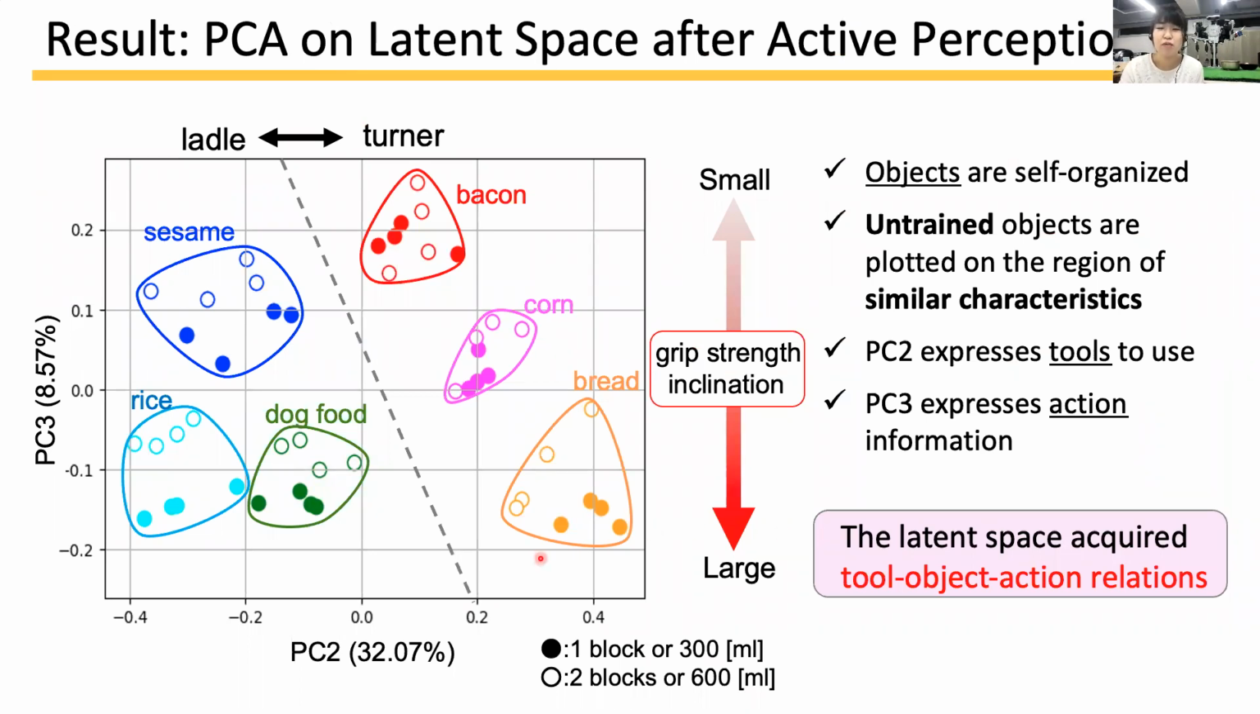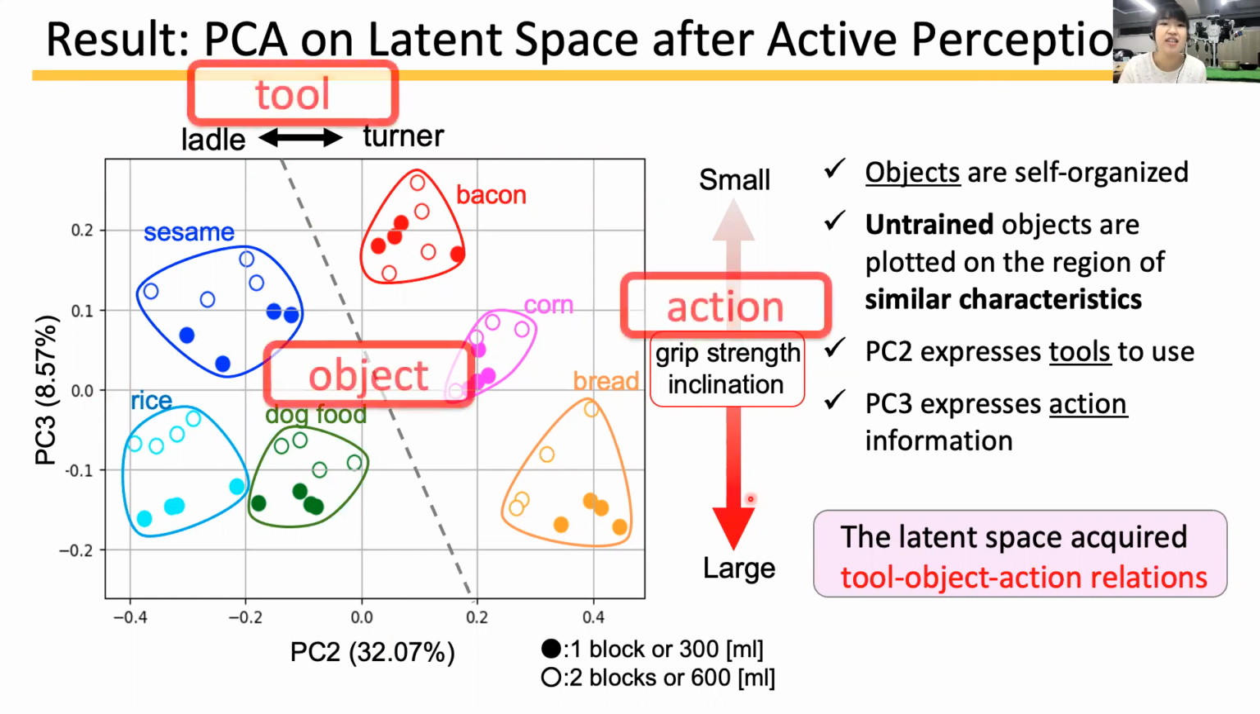I present the principal component analysis, PCA, on the latent space. Each task CS0 is colored depending on the ingredients. As a result, the same ingredients are clustered. And in particular, the axis of PC2 expresses the proper tools to use, and the axis of PC3 expresses action information. This shows the model self-organized the object characteristics and acquired tool-object-action relations in its latent space.